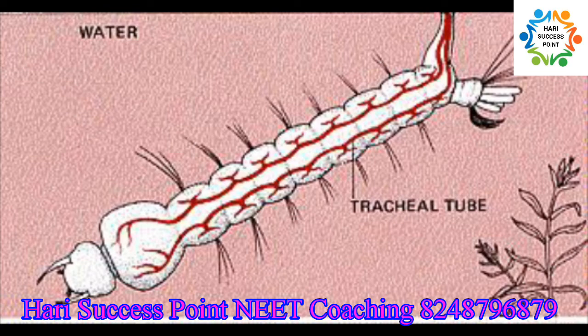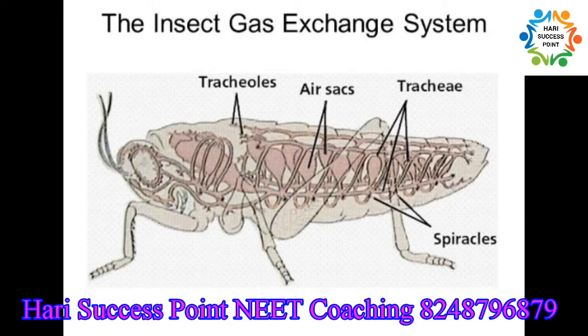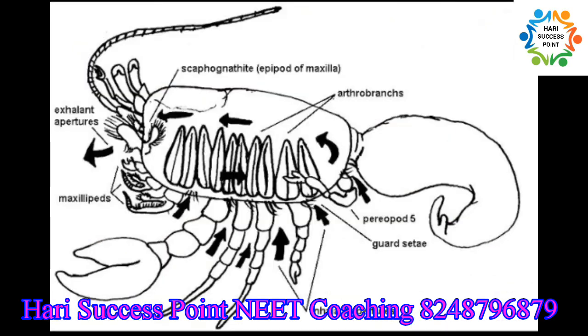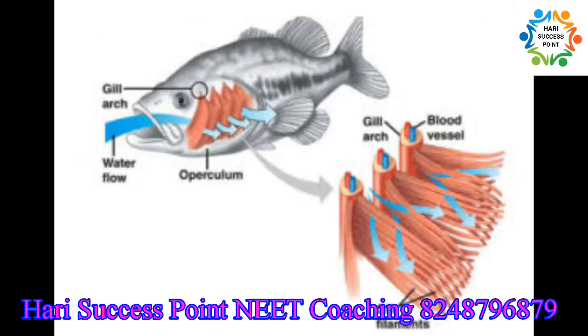In insects like grasshopper, cockroach, housefly and mosquito, the tiny holes called spiracles on their body and the air tubes called trachea are the respiratory organs. Among arthropods, respiratory organs like book gills and book lungs are also seen. The aquatic animals like fish, prawns and mussels have gills as the respiratory organs, which extract oxygen dissolved in water and take away carbon dioxide from the body.